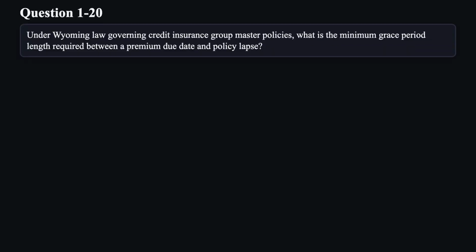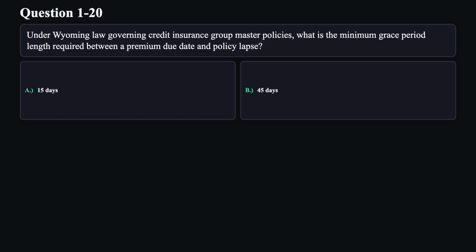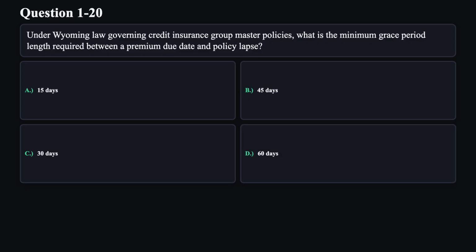Question 20. Under Wyoming law governing credit insurance group master policies, what is the minimum grace period length required between a premium due date and policy lapse? A. 15 days. B. 45 days. C. 30 days. D. 60 days.